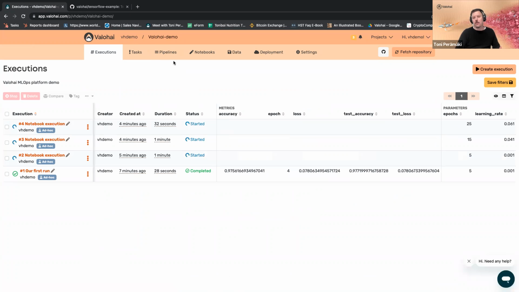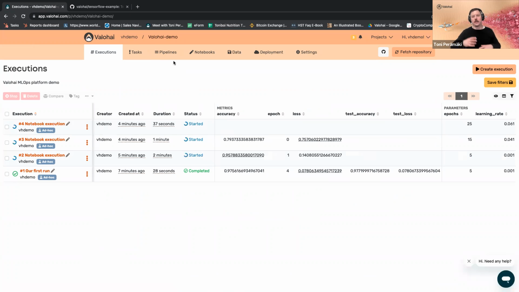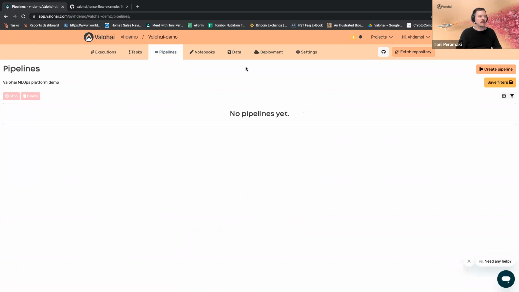Then let's look into pipelines. Up till this point, we've been looking into how to run a single execution, in this case, a training job or pre-processing or batch and so forth. But instead of running single jobs, at some point you want to start building pipelines that can then be automated in different ways.